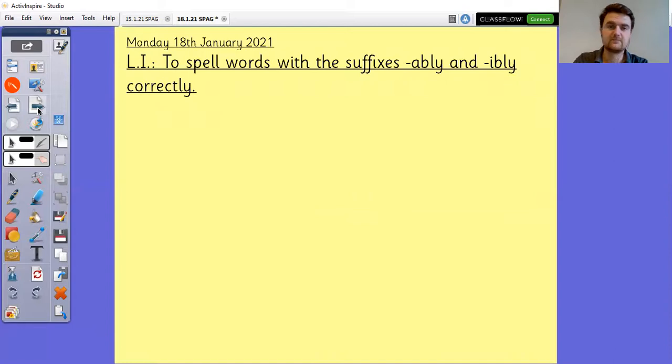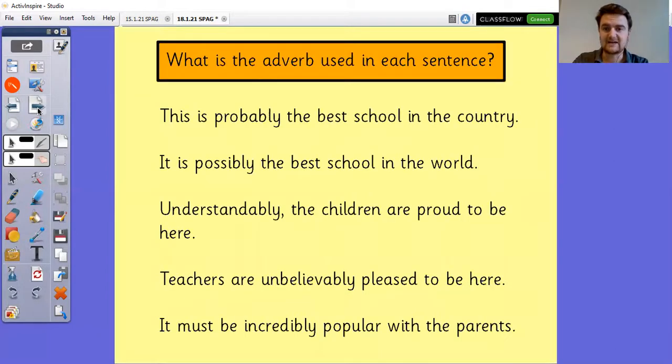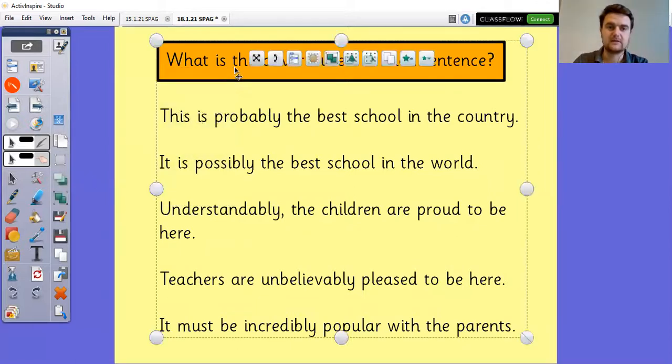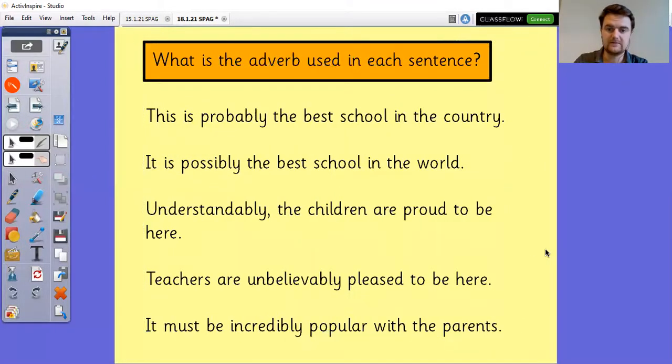And it's a nice, relatively easy task for you today. What is the adverb used in each sentence? There are 5 different sentences, and all of them have an adverb used in them. Remember that we can often use a clue to help us find adverbs. They often end in ly.